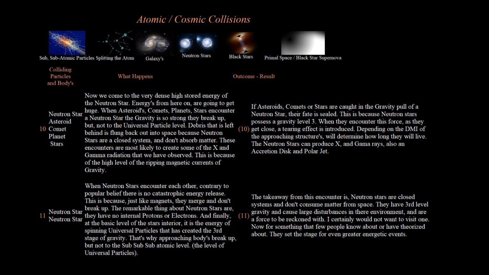11. Neutron star, neutron star. When neutron stars encounter each other, contrary to popular belief, there is no catastrophic energy release. This is because, just like magnets, they merge and don't break up. The remarkable thing about neutron stars is they have no internal protons or electrons. And finally, at the basic level of the star's interior, it is the energy of spinning universal particles that has created the third stage of gravity. That's why approaching bodies break up, but not to the subatomic level. The level of universal particles.